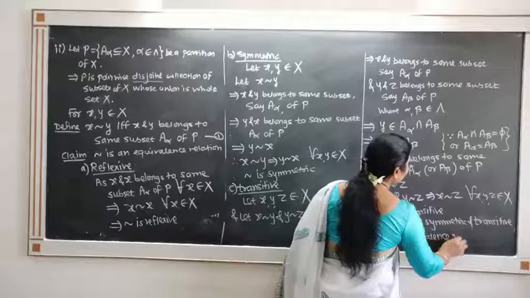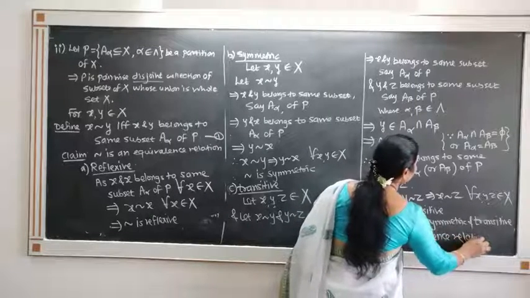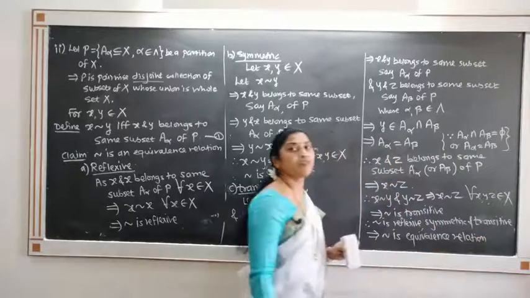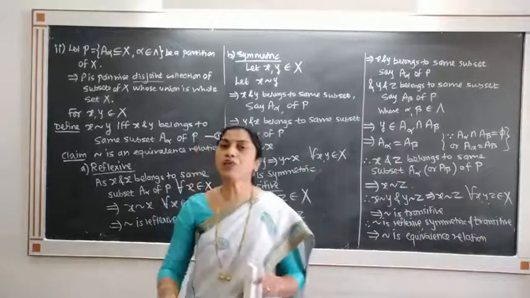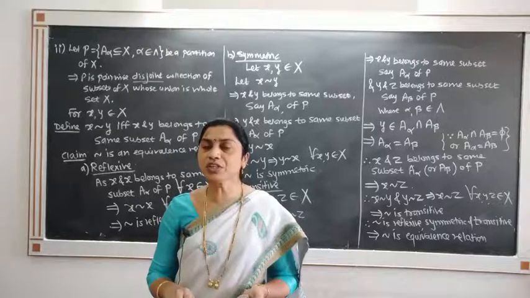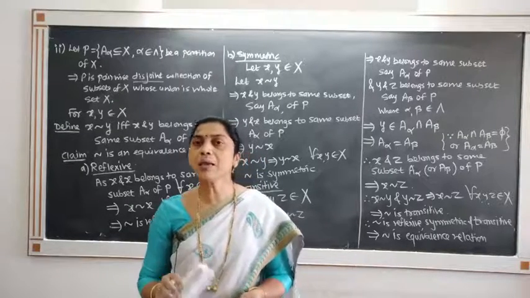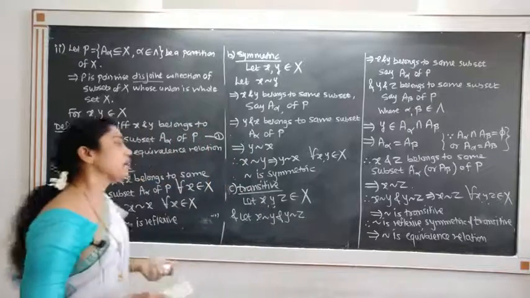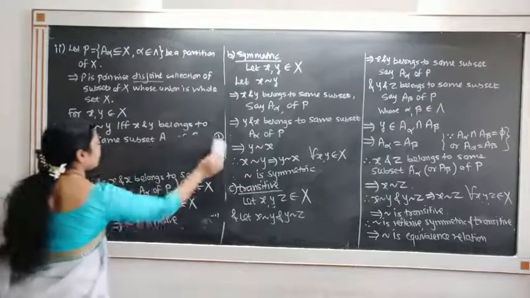So if you know the partition, we are able to find the corresponding equivalence relation. And how to find the equivalence relation? Take those elements related to each other which lie in the same subset of the partition, that gives us the equivalence relation.